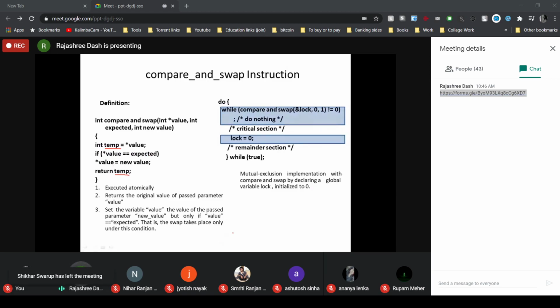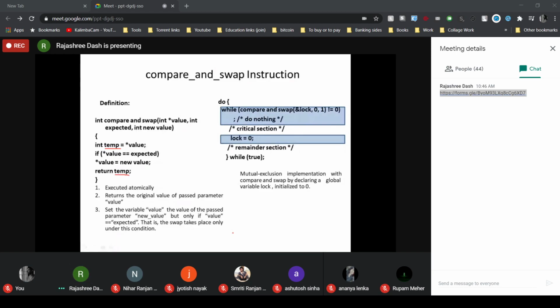So it sets the value of the passed parameter to the new value, but only if the value is equal to the expected one. So it is specifying three parameters: the expected value, the new value, and the address of an integer variable.